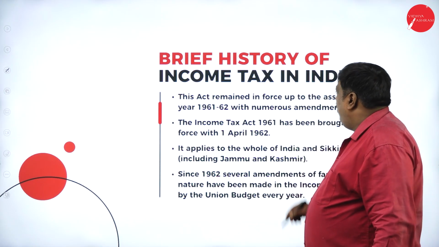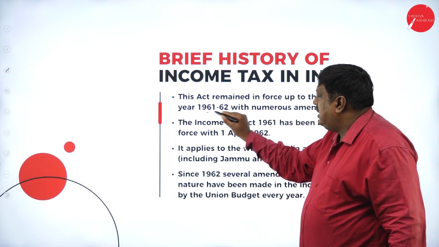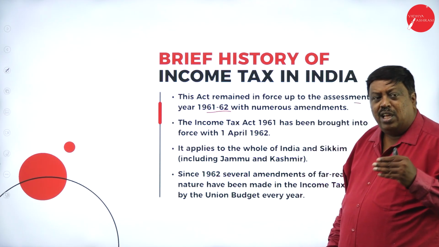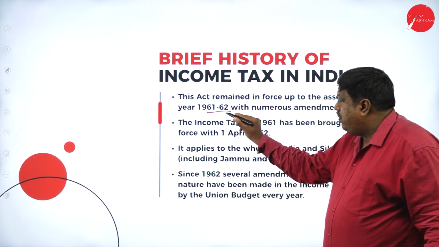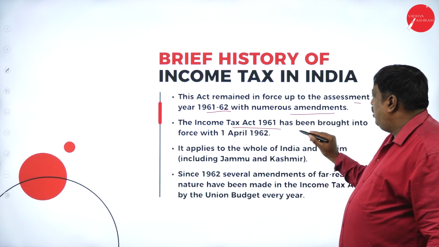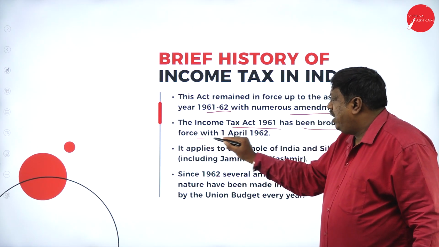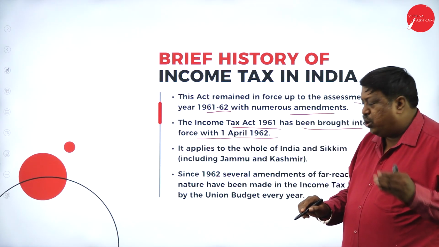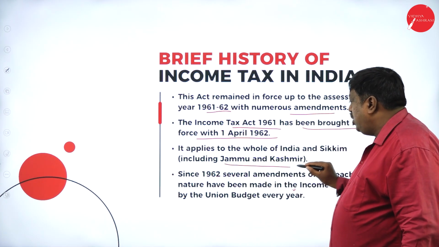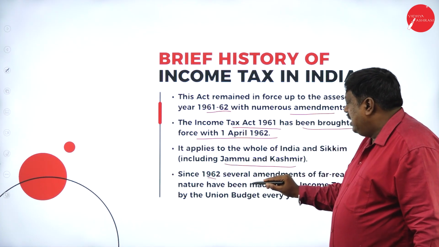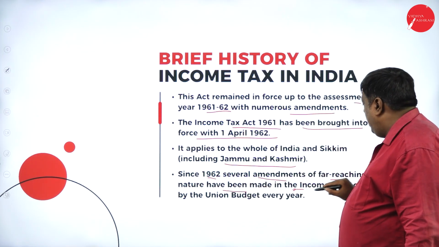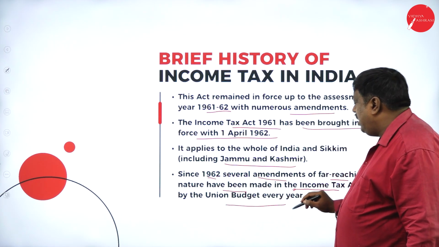This act remained in force up to the assessment year 1961-62. That is, whatever changes were made in 1922 remained up to 1961-62 with numerous amendments. The Income Tax Act 1961 has been brought into force from 1st April 1962. It applies to the whole of India and Sikkim, including Jammu and Kashmir. Since 1962, several amendments of a far-reaching nature have been made in the Income Tax Act by the Union Budget every year.